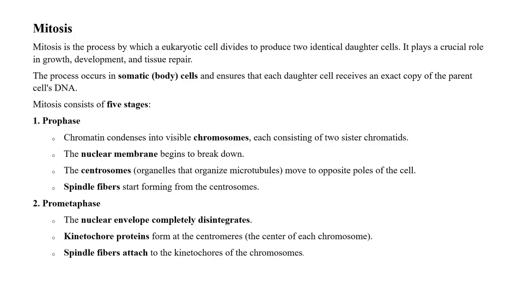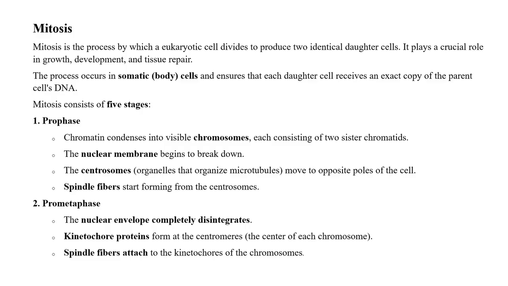Mitosis is the process by which a eukaryotic cell divides to produce two identical daughter cells. The process occurs in the somatic cells and ensures that each daughter cell receives an exact copy of the parent cell's DNA. The mitosis consists of four stages. When the prometaphase is included, it happens as five stages, that is prophase. Chromatin condenses into a visible chromosome.